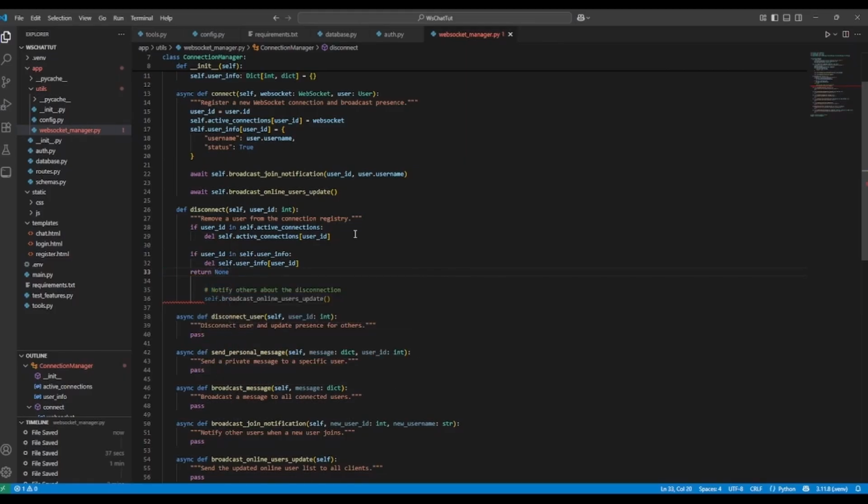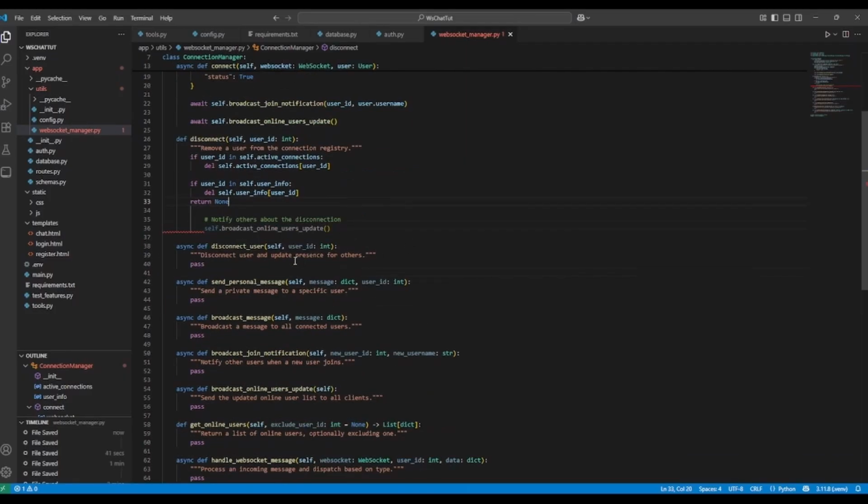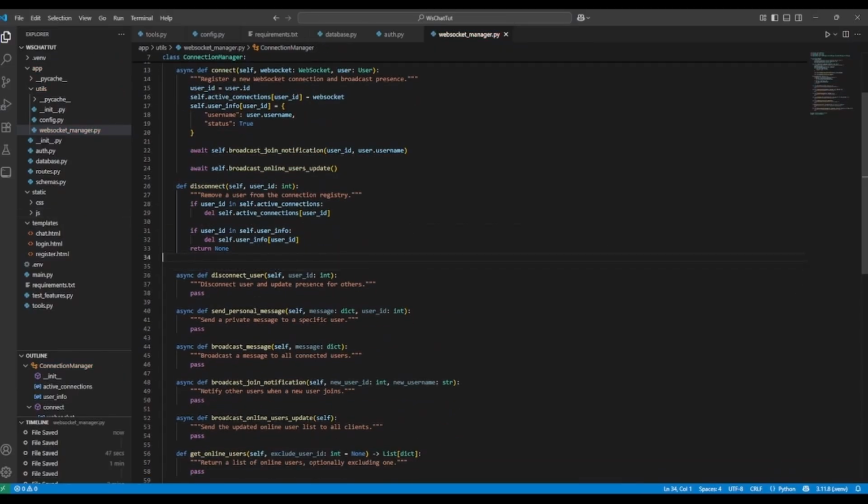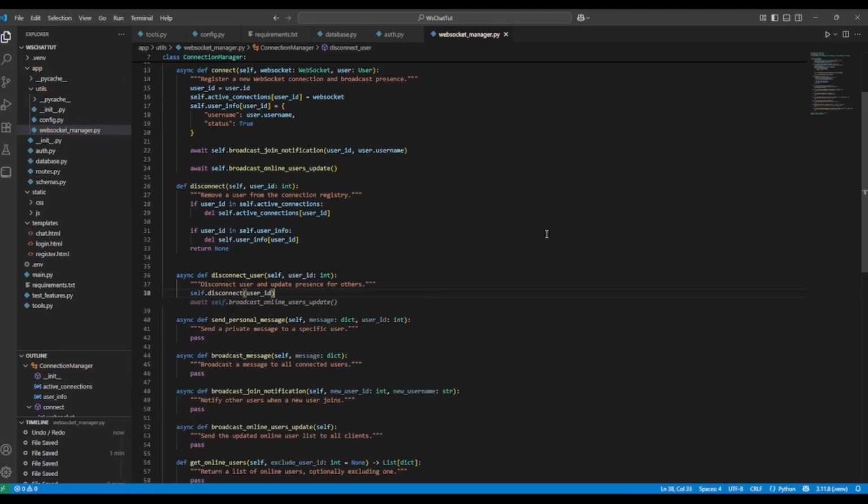So this is not expected to return anything. And then we don't need this either, because we'll do that in here. And for the disconnect user implementation, here we're just going to actually call that function we just wrote. So it'll be self.disconnect, yep, user ID, and then we'll broadcast that to all the online users.